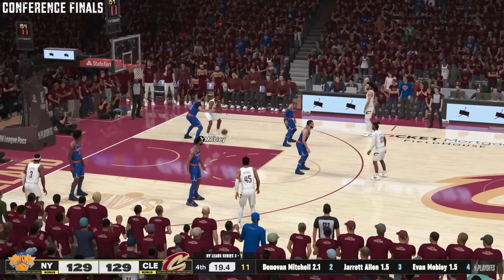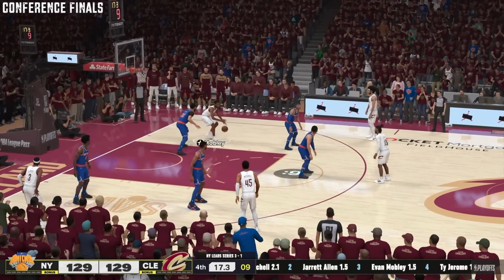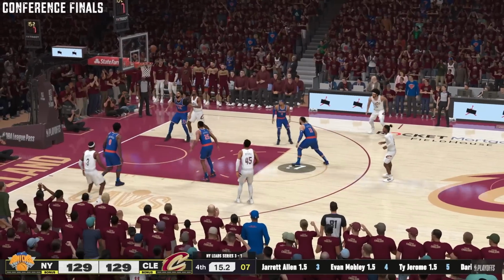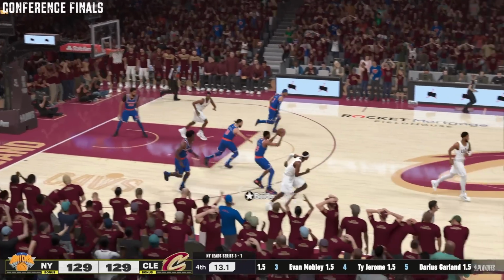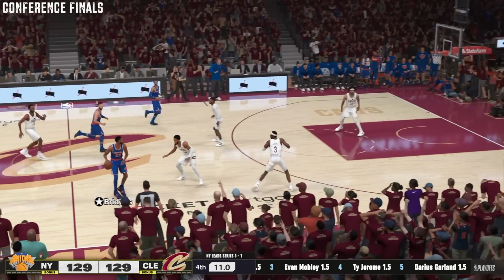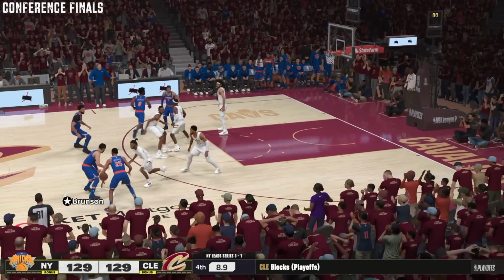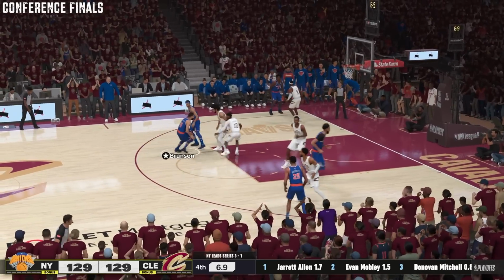Looking to get a stop is New York as they go to Mobley against Towns. Backing his way in the paint. Mobley the shot. And it is no good. Great defense from Towns. Here come the Knicks. No more timeouts. Shot clock is off. Looking to win the series in 5.